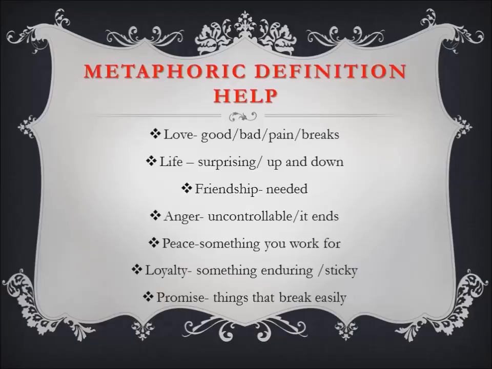So I might do something like, a promise is an iPad screen in the hands of a 5-year-old because it shatters easily. So again, take one of these first couple of words, one of these abstract things. Think about something concrete that is also a characteristic similar to it.